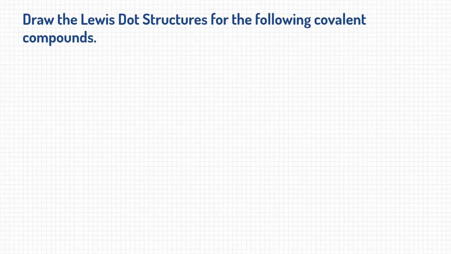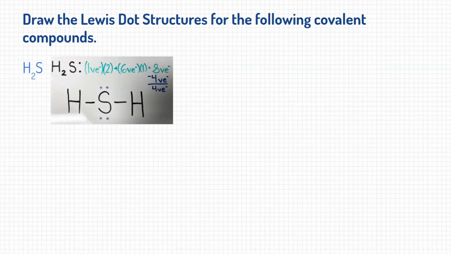All right, on your own, you're going to draw the Lewis dot structure for the following covalent compounds. Try this one. And here's your answer. Try this one.